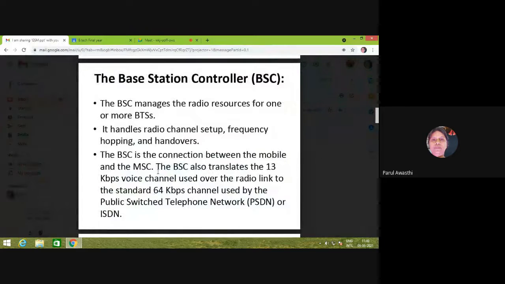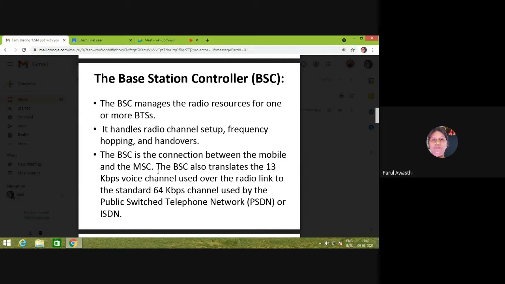Base station controller manages one or more BTS. It handles the radio channel setup, frequency hopping, and handoff. We know frequency hopping and handoff also. So doing frequency hopping and handoff is the function of BSC. BSC provides a connection between the mobile station and MSC, and BSC also translates the 13 kbps voice channel to the 64 kbps public switched telephone network.